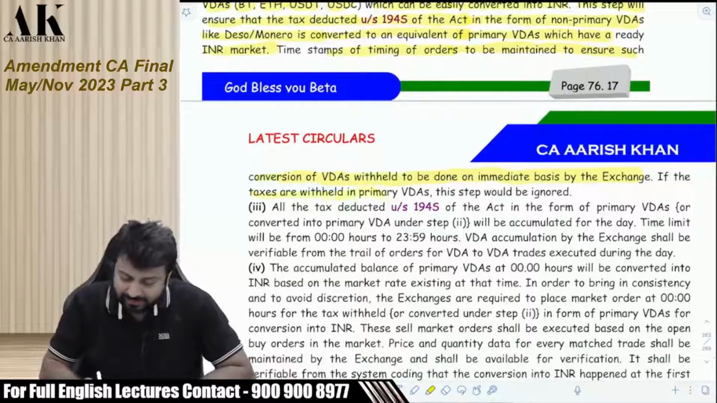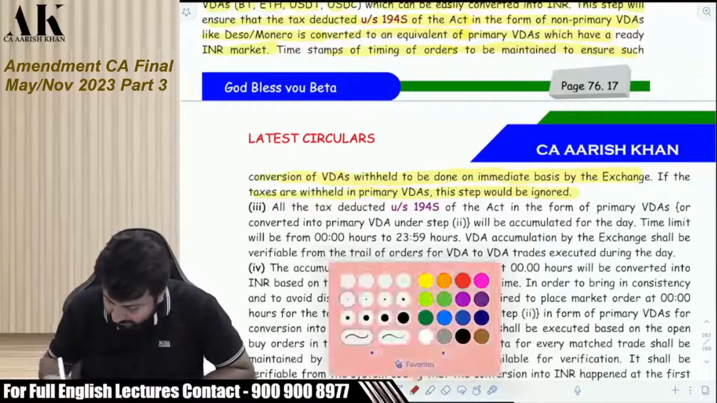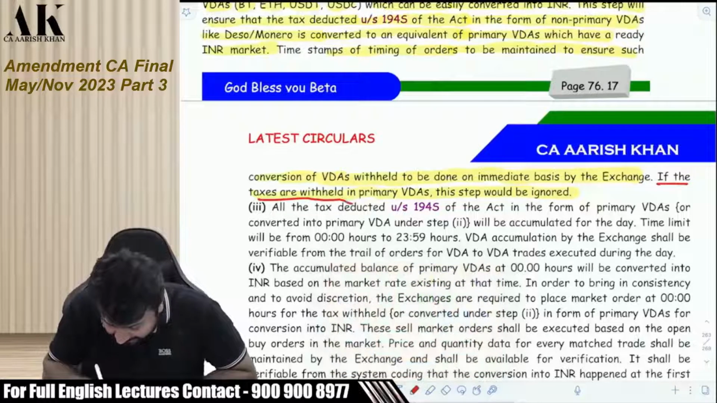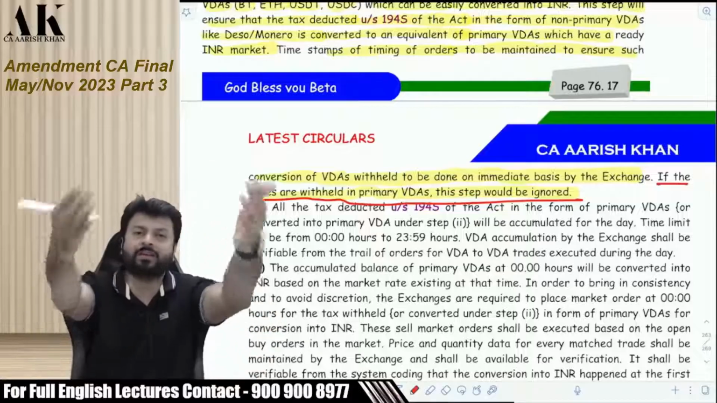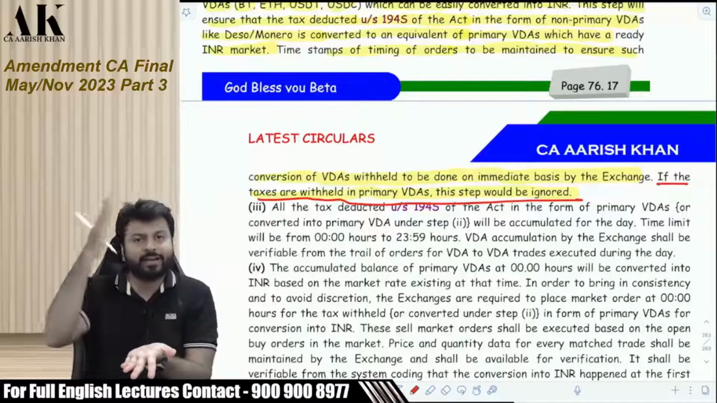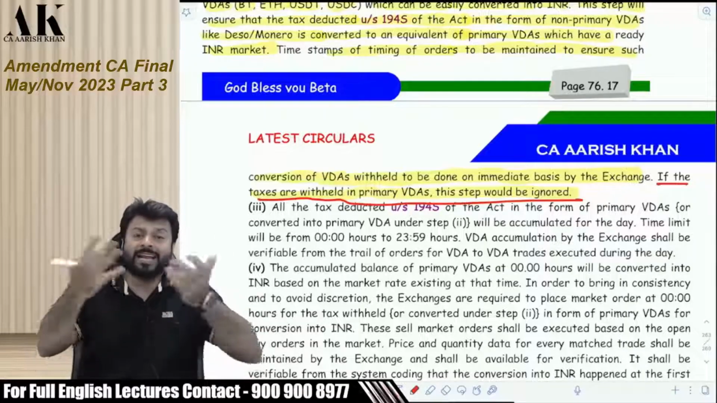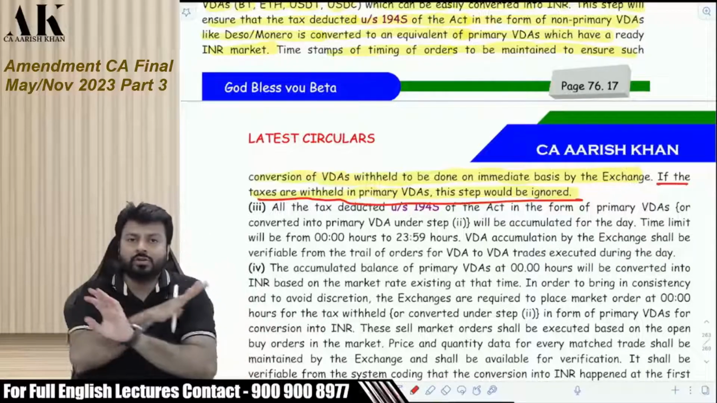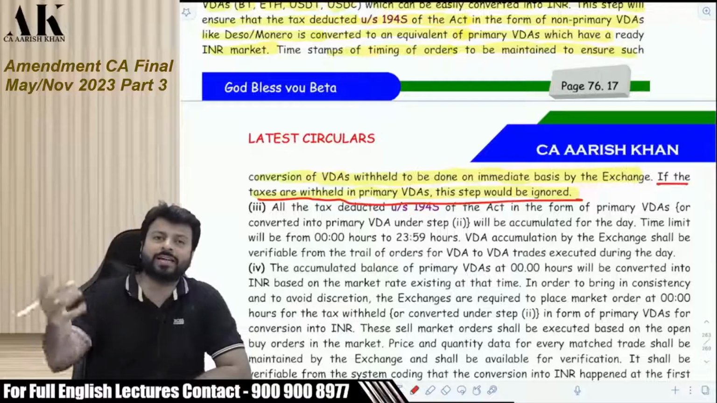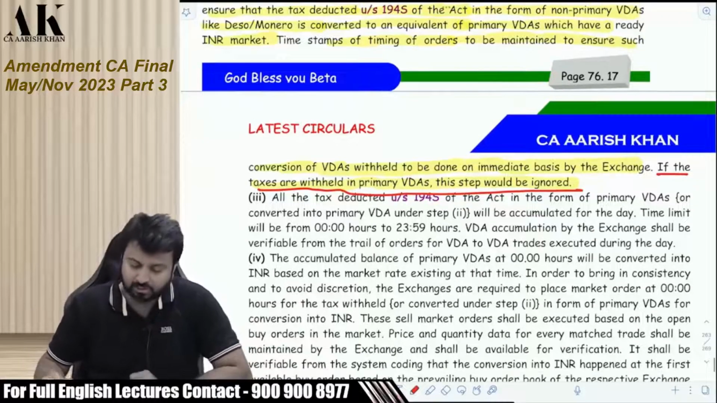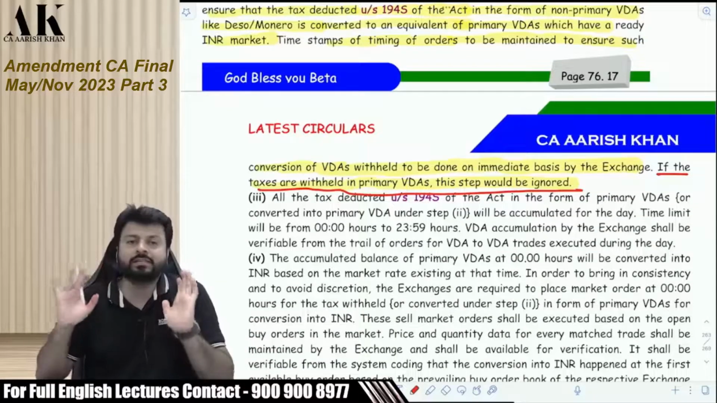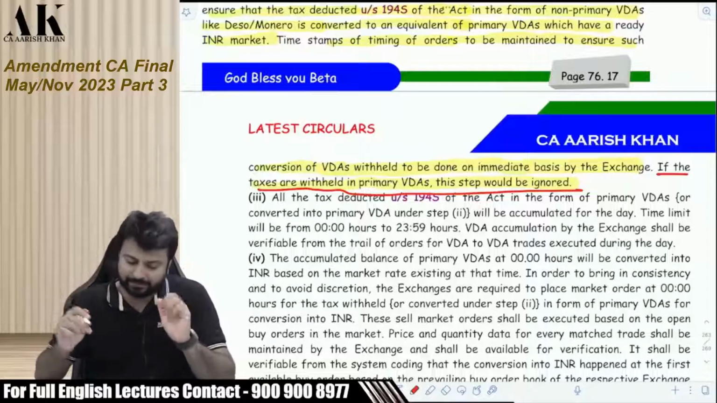If the taxes are withheld in primary VDA, this step should be ignored. This is a very important line. If the taxes are withheld in primary VDA, it means if you are giving Bitcoin and taking Ethereum, then you will deduct Bitcoin and Ethereum. In that case, you don't have to convert because your taxes are withheld in the primary VDA. So you don't have to exchange that into INR. Okay. So the exchange has to do this for the entire day.